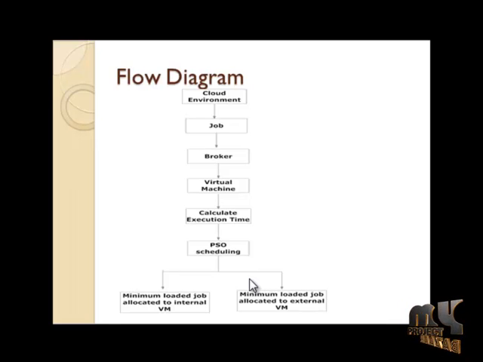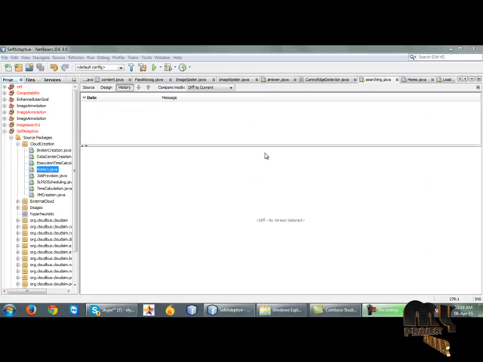After that, for priorities, the execution time is considered. That means low execution time is a higher priority for each virtual machine task. After that, the task utilization is considered. When we schedule the task, we need to predict the utilization of the allocated task. We predict the utilization rate of CPU or memory at the time slot for the private cloud. After that, the minimum loaded job is allocated to the internal cloud and the maximum loaded job is allocated to the external cloud. Let us see our code.